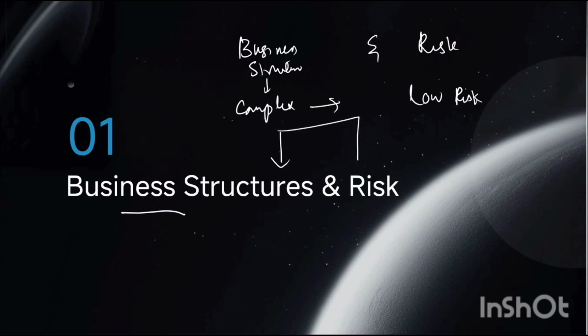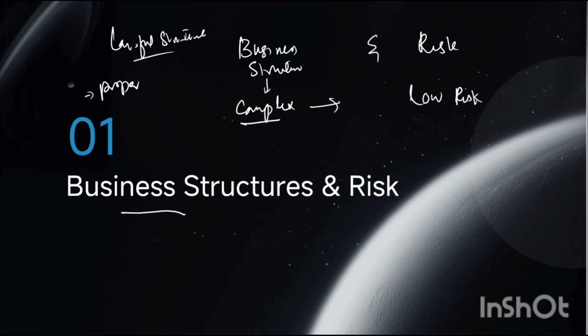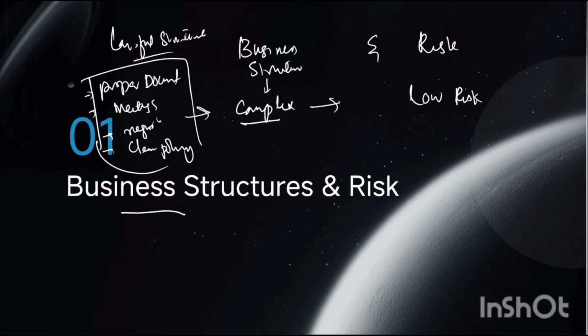Let me erase this thing. Okay, what do we mean by a complex structure? By complex structure, we mean there is a lawful structure, meaning there is proper documentation, an extensive level of documentation. There are proper meetings. There is registration. There's a lot of work, clear policies and so on. So when the mechanism of the company, the business, is complex, then definitely it will protect you from the risk. So your risk will be low.